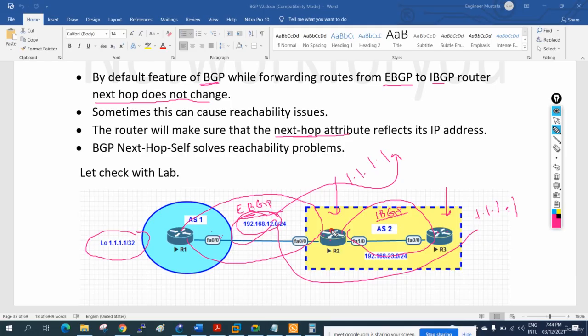So this router will not say that I am getting this from 1.1.1.1. He will not say the next hop will be this. He will say the next hop is his own IP. His IP will be present in the place of next hop. So when this router is pinging, he will forward the traffic there. With this command we will solve the problem.